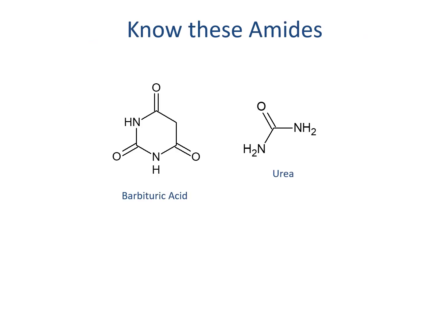There are two amide names that aren't systematic that I'd like you to know. The molecule on the left is called barbituric acid, but its conjugate base would be known as barbiturate. The entire drug class of barbiturates, which are used for anesthesia and to treat seizures, are based on this molecule. The molecule on the right is urea, a diamide that is the derivative of carbonic acid that allows us to remove excess nitrogen from our urine.